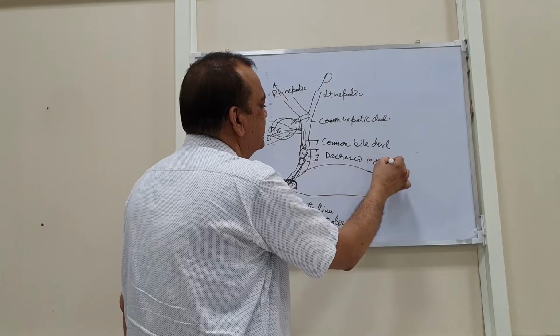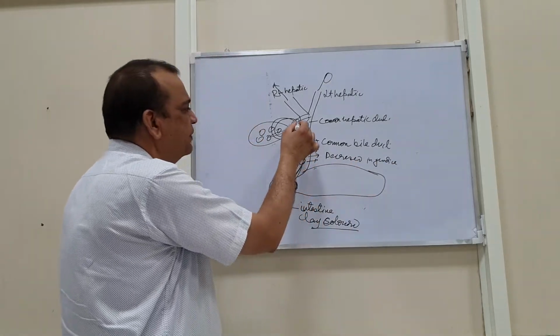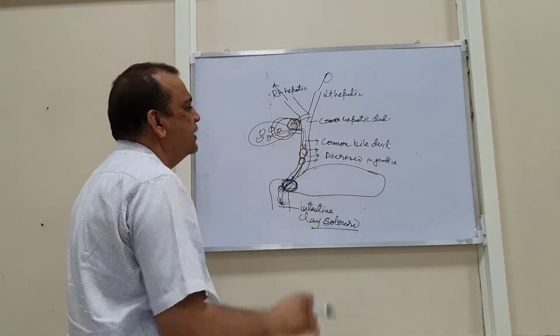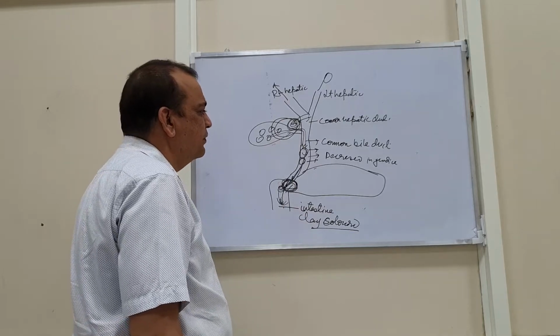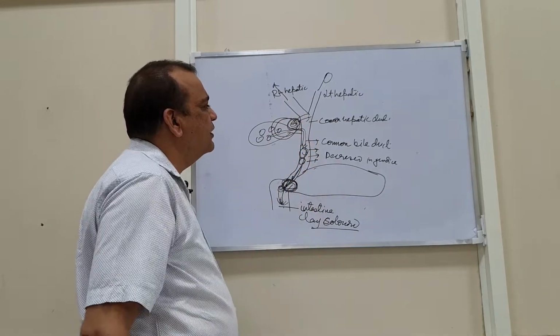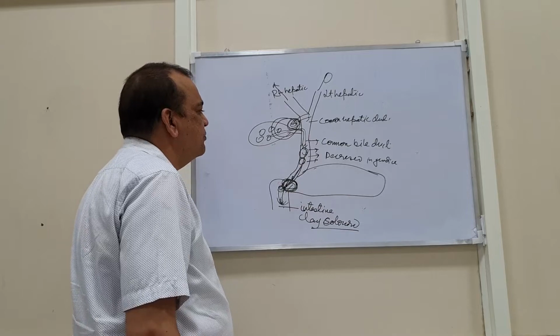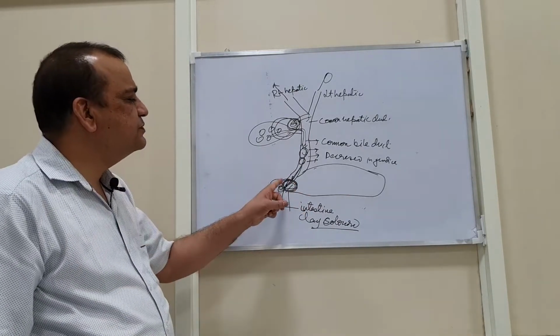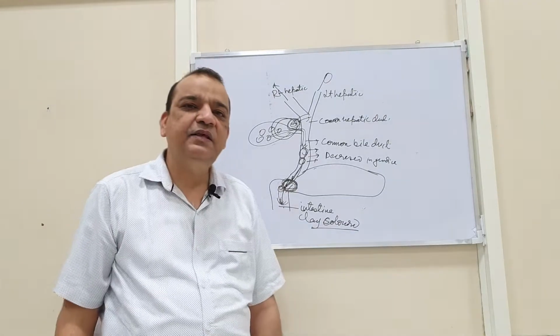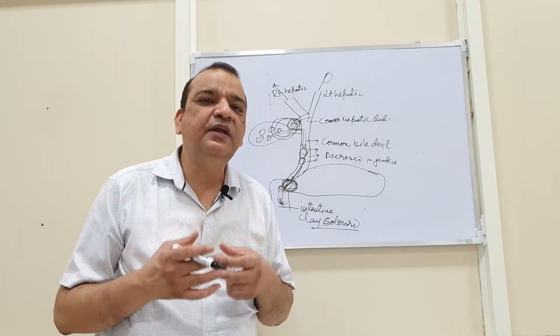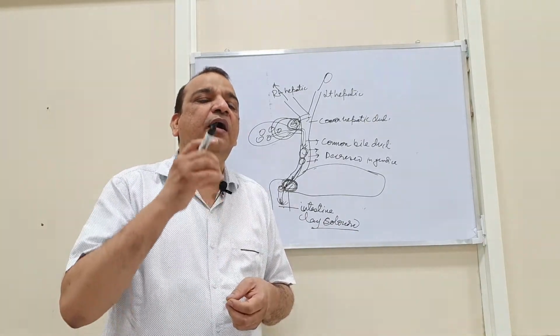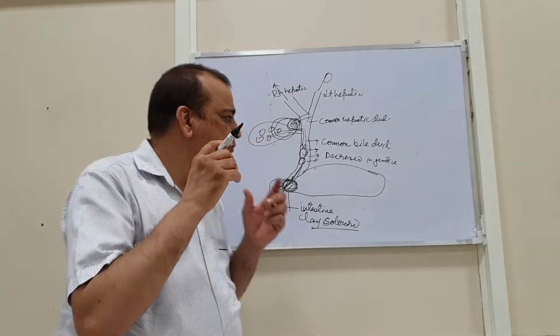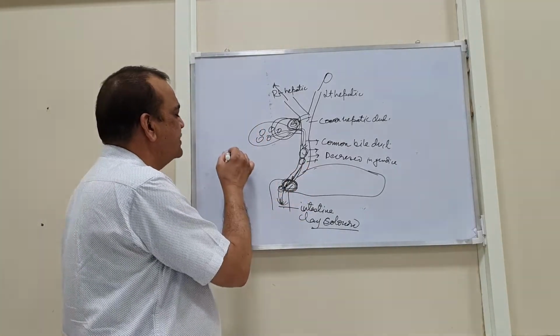But if the obstruction is caused at the level of, say, a gallbladder mass pressing upon the common hepatic duct, or a carcinoma of the head of the pancreas pressing upon the CBD, then in this condition there is a gradual increase in the jaundice, and that is known as progressive jaundice.